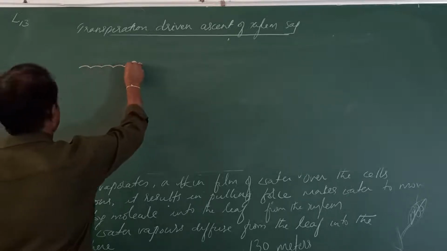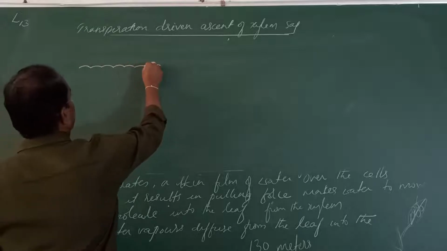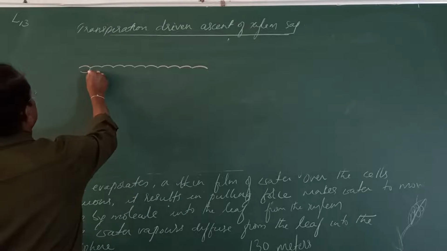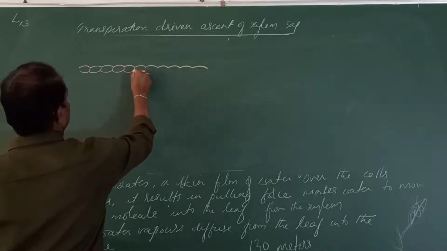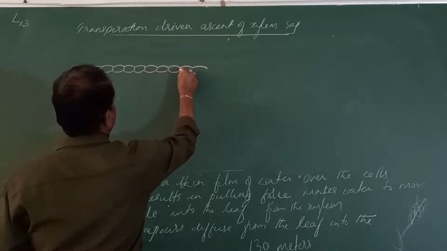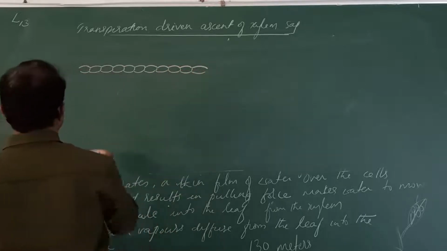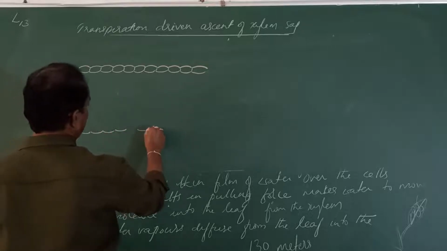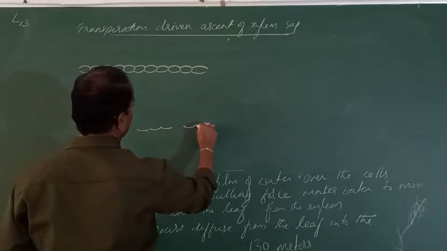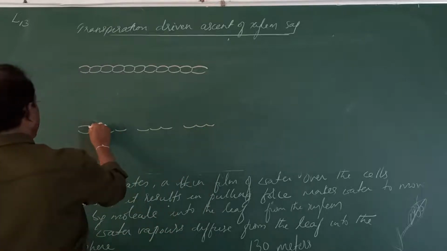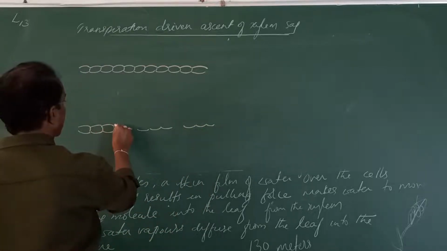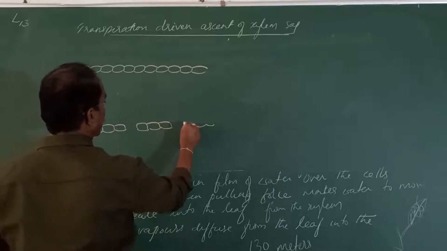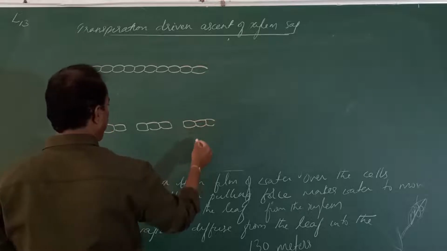So this is the epidermis of the leaf. Leaf consists of upper surface and also the lower surface, isn't it? And here the lower epidermis. So the leaves are covered by what?